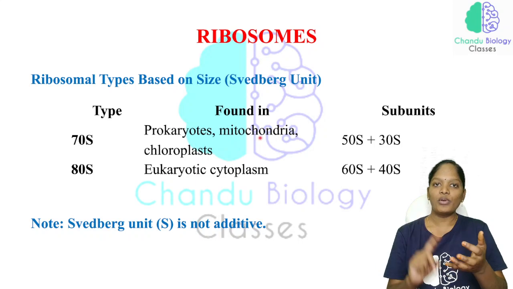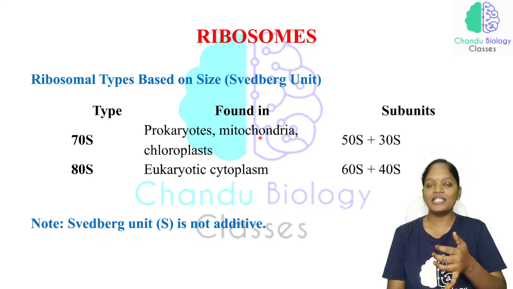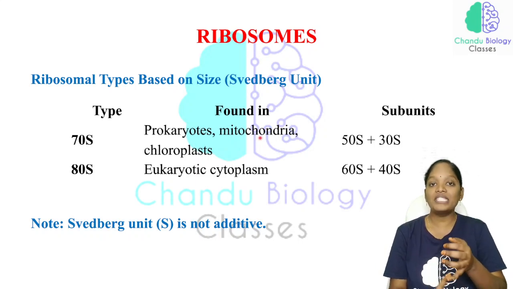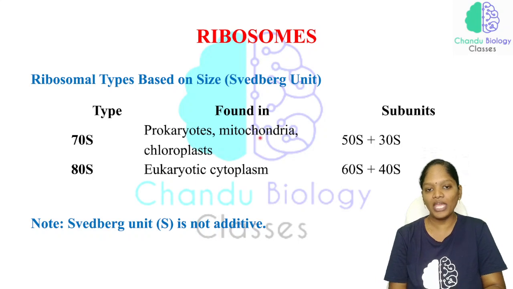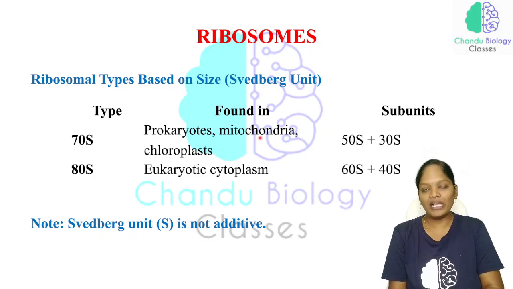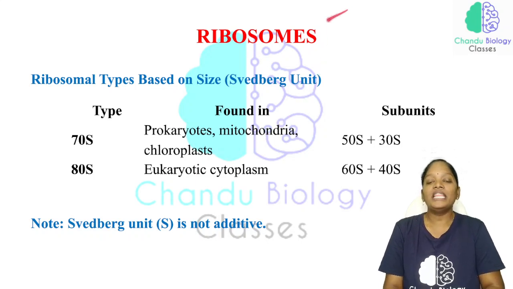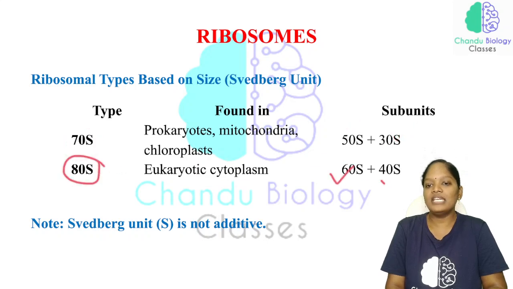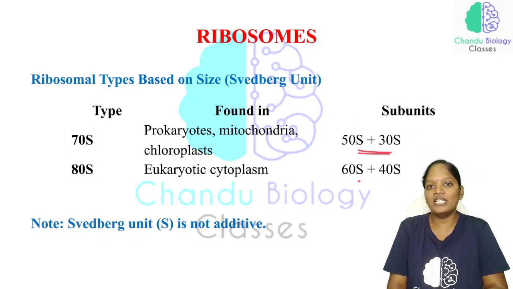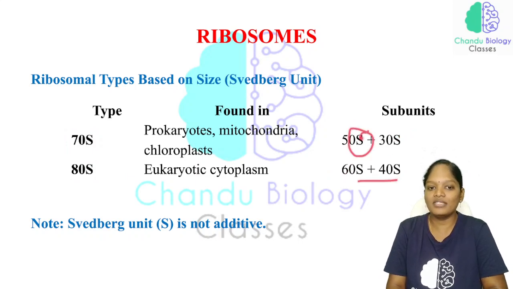See here, prokaryotic organisms all have 70S ribosomes. Besides that, mitochondria and chloroplast also have 70S ribosomes, and in the eukaryotic cytoplasm we have seen the 80S ribosome. The subunits of the 70S ribosome are 50 plus 30, and the subunits of the 80S are 60S and 40S. I have explained why these are divided into larger and smaller subunits and what is meant by S.